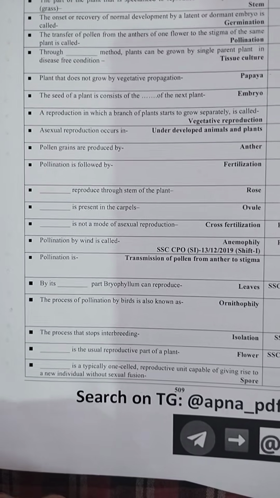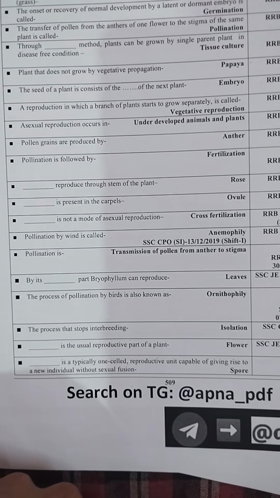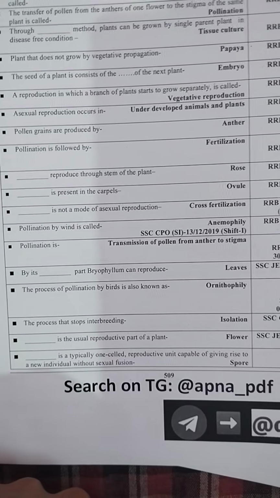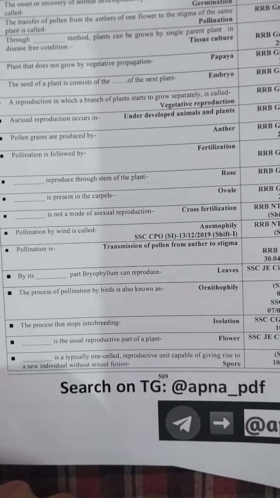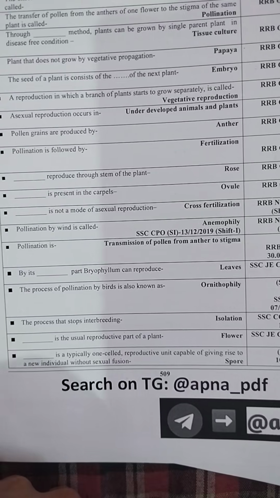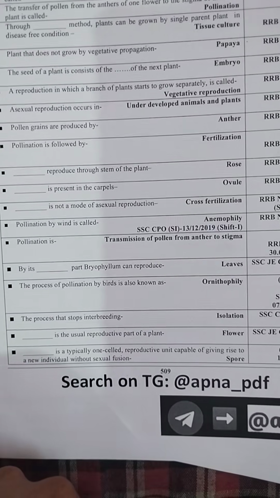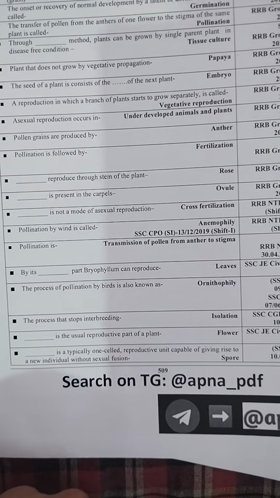Pollination is followed by fertilization. Roses reproduce through a stem of plant. Present in carpel, ovule, not a mode of asexual reproduction, cross fertilization. Pollination by wind is called anemophily. Pollination is transmission of pollen from anther to stigma.